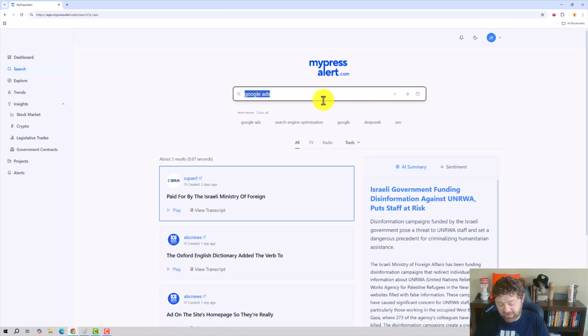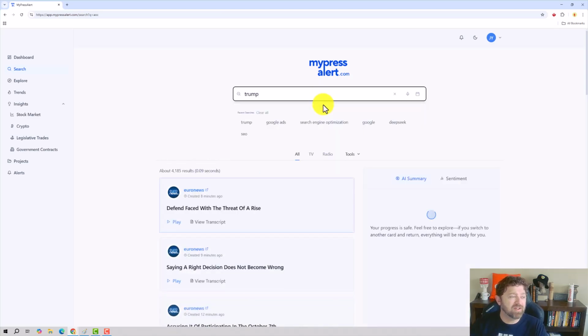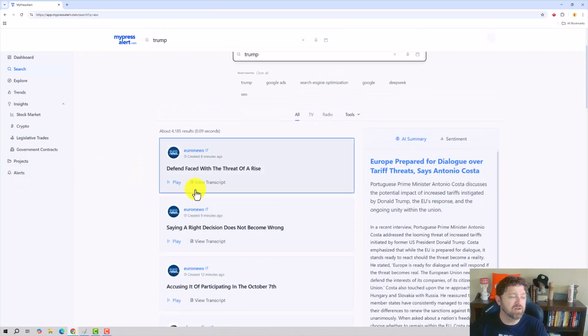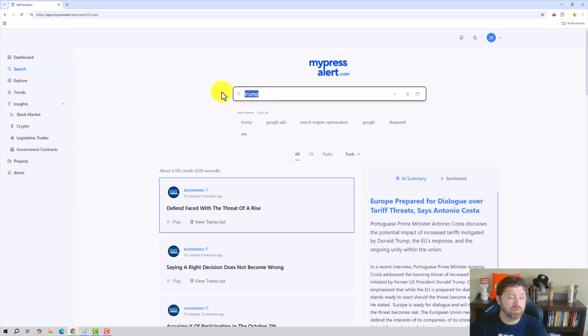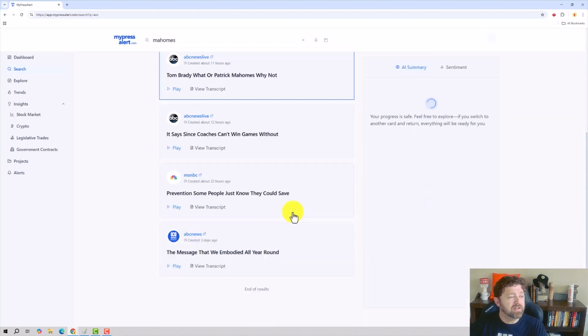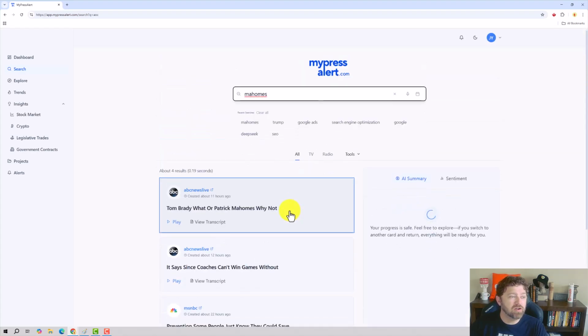I'm not seeing the value for smaller campaigns. I can see the value for bigger campaigns, right? For brand reputation management. I can see that value here in the search engine, and maybe that's what's going to show up in the alerts, because there's going to be a ton of news for somebody that's really important. Let's try Mahomes, right? Patrick Mahomes. See if we can find anything about him. Here we go.